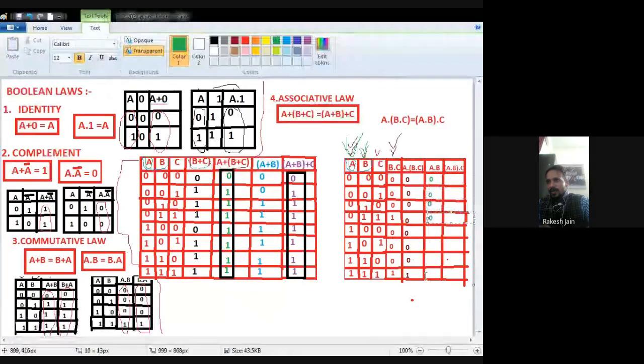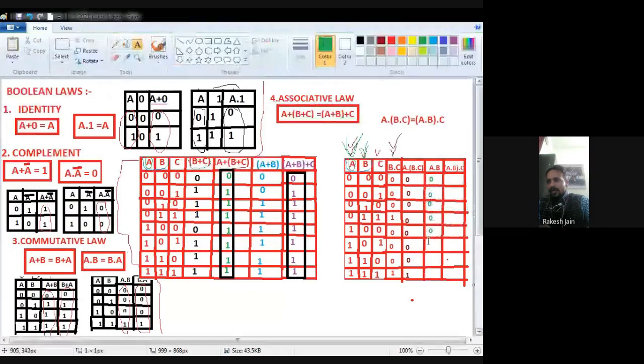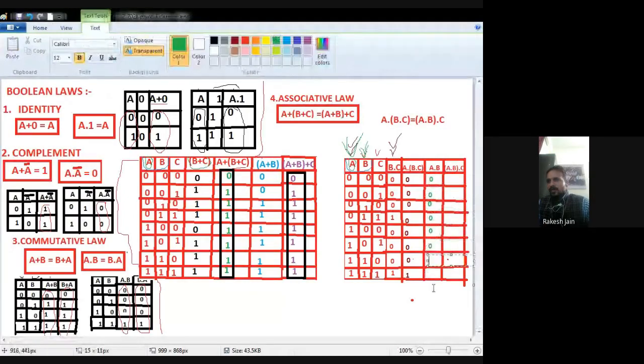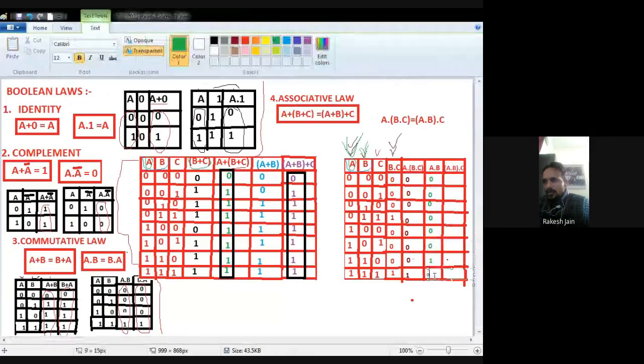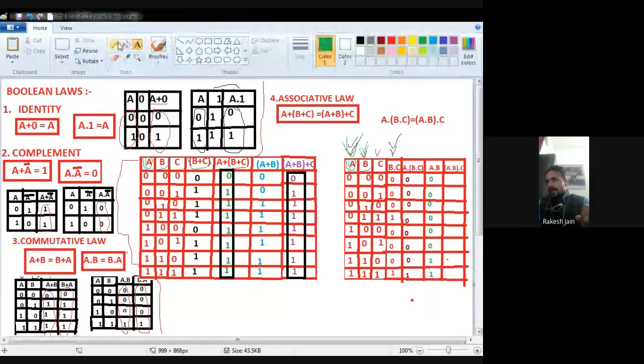Again we perform: A is 0, B dot C is 0, so 0. Again 0. Again 0. A is 0, B dot C is 1, again 0. Any input is 0, we have to do 0.